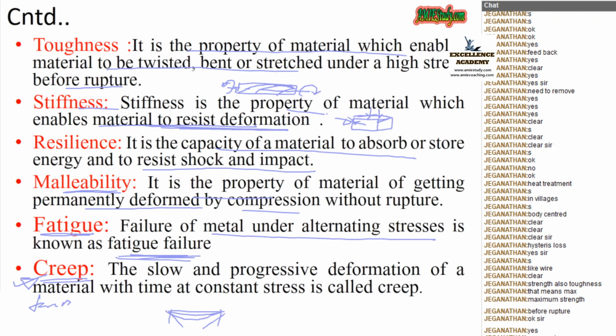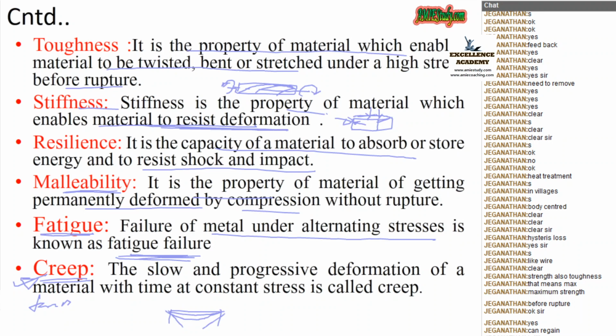Now after that, brittleness. What is brittleness? Any idea what is brittleness? Example is what? Yeah, glass is an example for that, isn't it? That is, without showing any signs of deformation, it will break down. That is called brittleness. Then one more thing is also there in the previous slide, that is ductility. What is that?